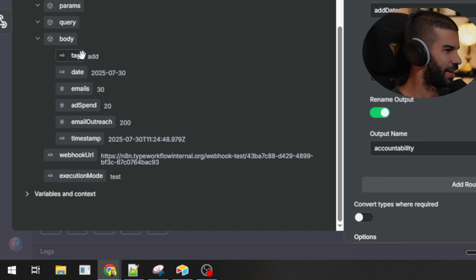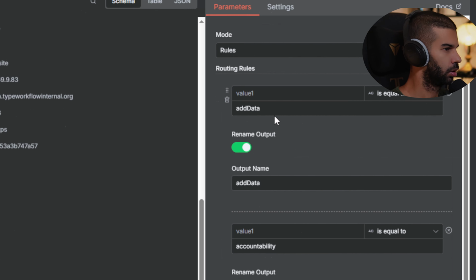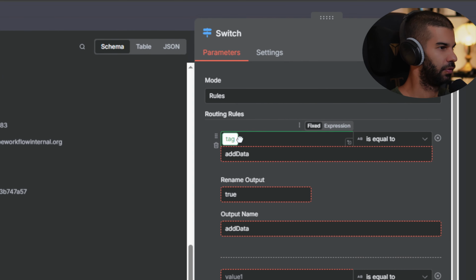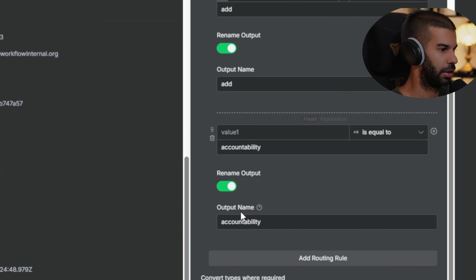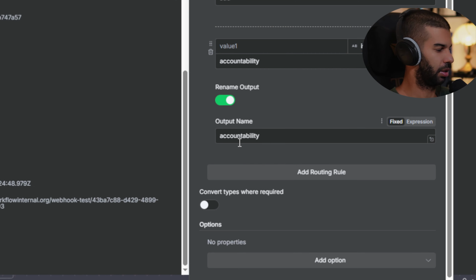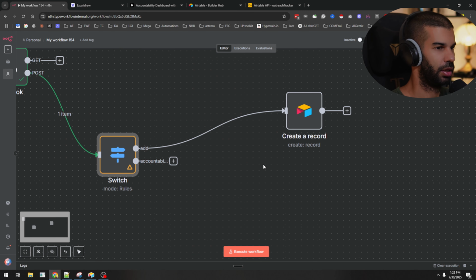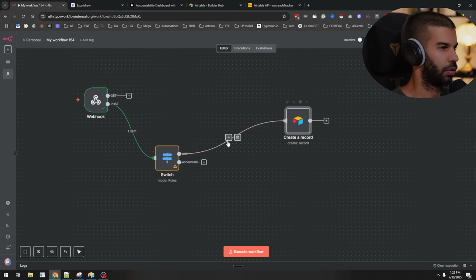So here we have the tag, which is add. Great. So here, just want to say that if the tag is add, that is the route we want to take. And then we will try the accountability in a second. But for now, let's build out the add route. So here what I'm thinking is that